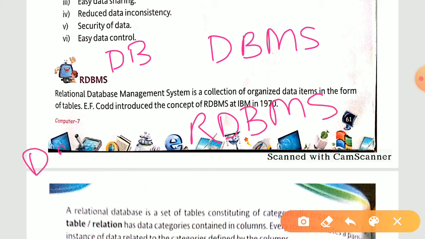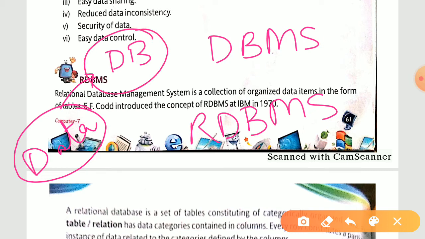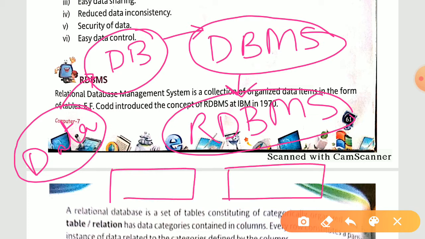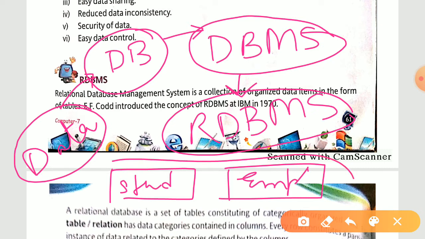Particularly you have your data. Okay, when you arrange or organize your data, that becomes your database. Fine. When you are using some kind of software for storing your data, for managing your data, and for easily extracting your data, then it comes under your database management system. RDBMS is particularly a form of database management system in which data is related to each other. Now let's say we have these two tables. One table is for student, second table is for employee. Both are not interlinked together, these two are completely different. So these two come under your database, right?